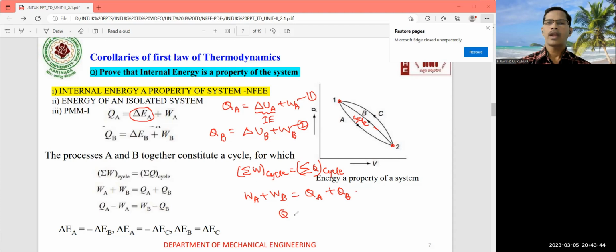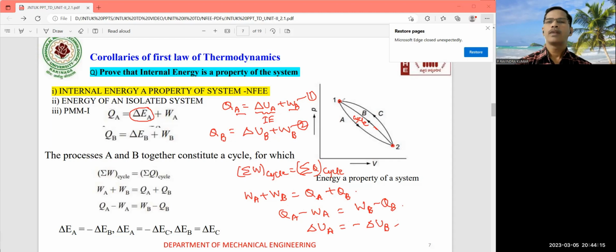Now you can write this as QA minus WA equal to WB minus QB. So QA minus WA is nothing but delta UA, which is equal to minus delta UB.